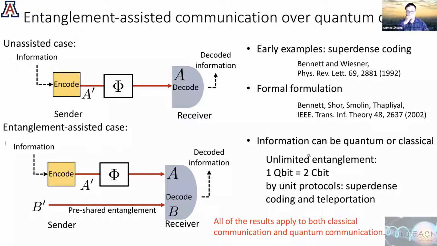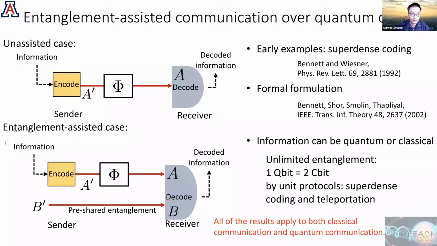You are probably familiar with these scenarios, but let me just briefly flash the scenarios we are talking about. We consider communication where we want to send either classical or quantum information. In the unassisted case, there's no pre-shared entanglement. You just encode your information onto some quantum state and send it over the channel, and then on the other side, you decode to get the information.